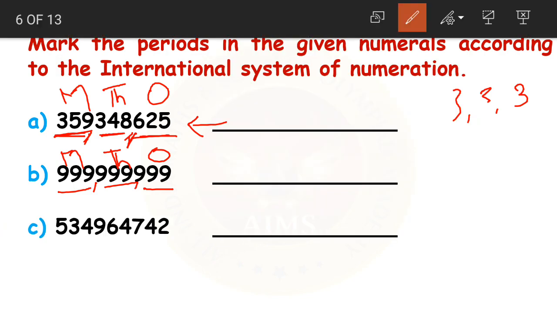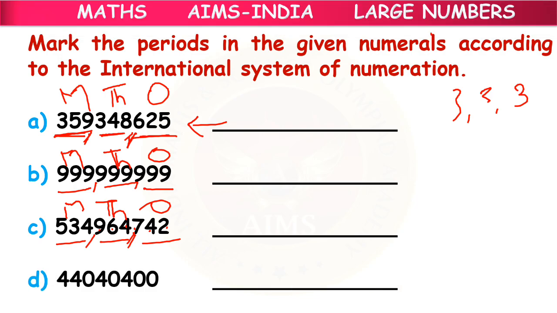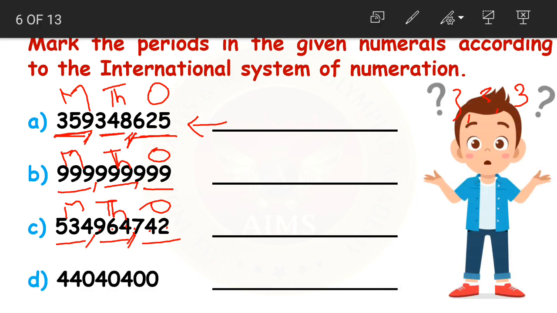In the international system we put commas after every 3 digits. 1 2 3 comma 1 2 3 comma. Again this is the ones period, then we have thousands period, then we have the millions period. The last one, again in international system, how do we put the commas, children?